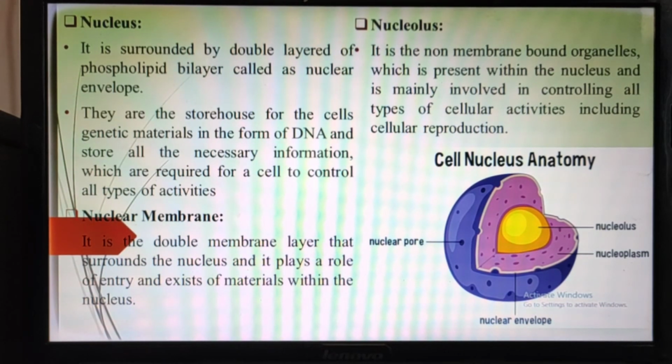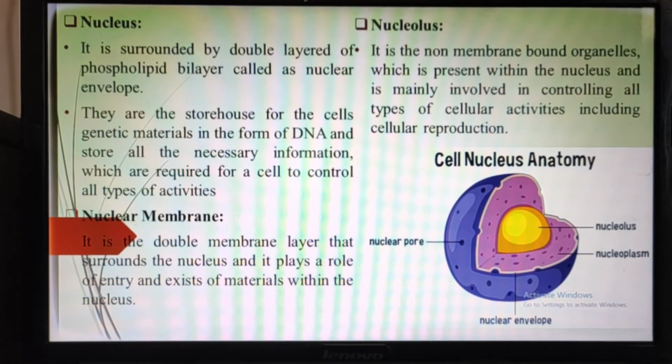The second main important function is that this nucleus synthesizes DNA, RNA and ribosomes. So it is the site of synthesis of DNA, RNA and ribosomes. It will synthesize protein also. That's why this nucleus is the master cell organelle.